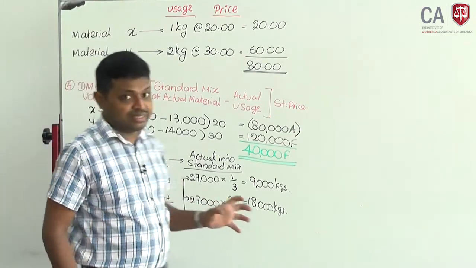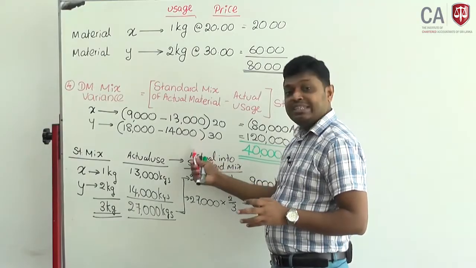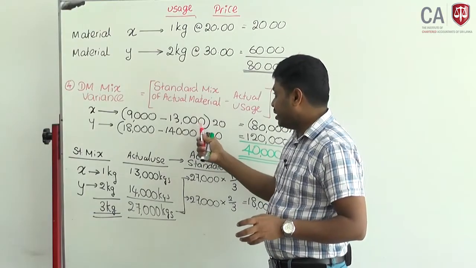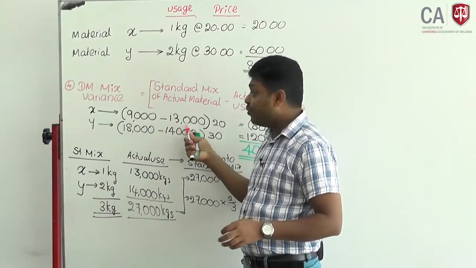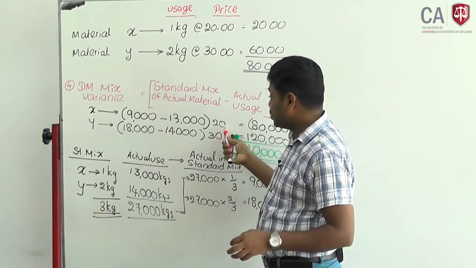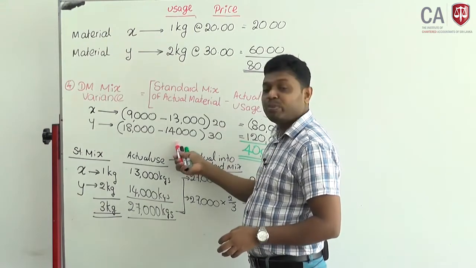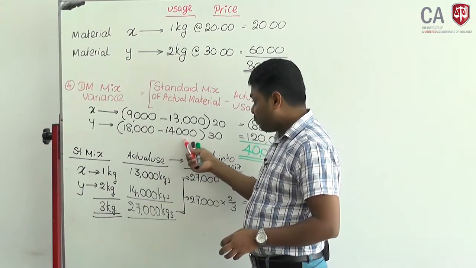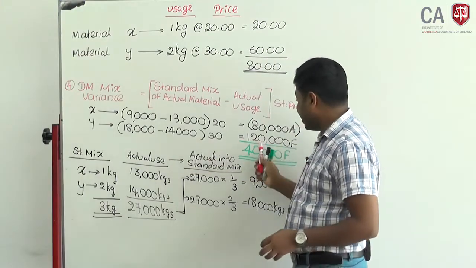That is mix variance. How has it happened? Now look, where 9,000 should be, here it is 13,000. You have increased the proportionate share of cheap material. Their cost is 20 per kilogram. You have reduced the proportionate share of expensive material, then it has resulted in a favorable variance.